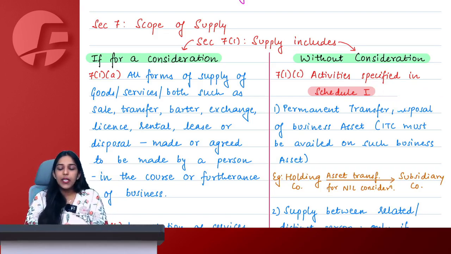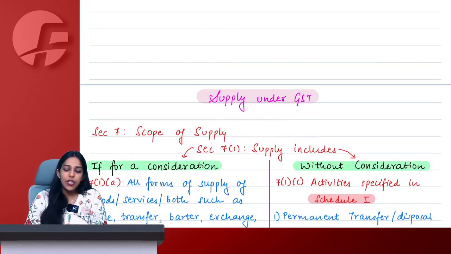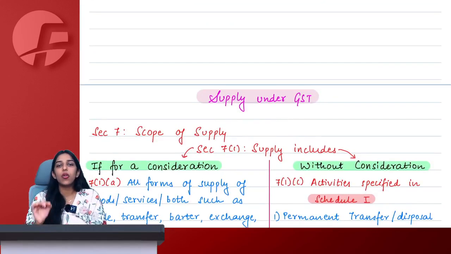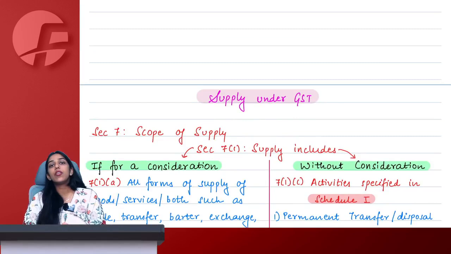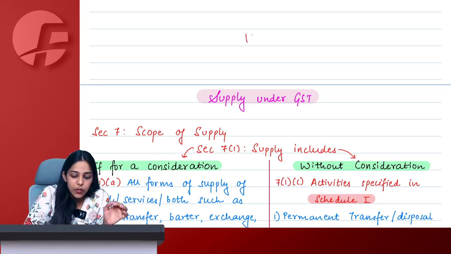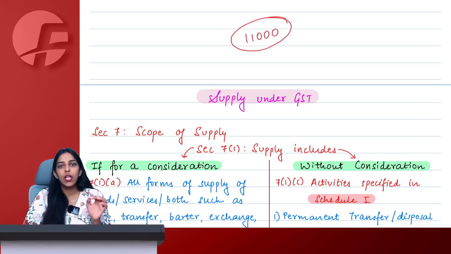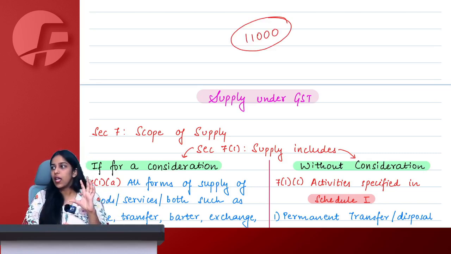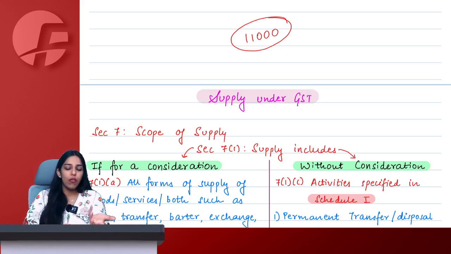Ma'am, please explain the meaning of transfer once again. Transfer simply means to give possession or to give control. I'm not giving you the entire ownership. Let's say if you today go in the market and purchase this Apple pen, it comes for 11,000 rupees. You had a very small assignment where you wanted this pen for only 3 to 4 days. You wanted to use this pen, see how it works, that is all. Now you thought purchasing the entire pen would be a waste. Why spend 11,000? You came to me that, ma'am, I heard you are not having lectures this Saturday, Sunday.